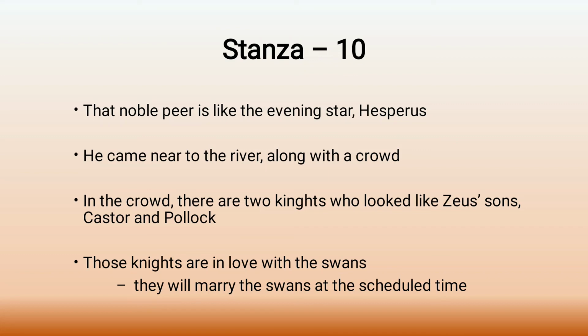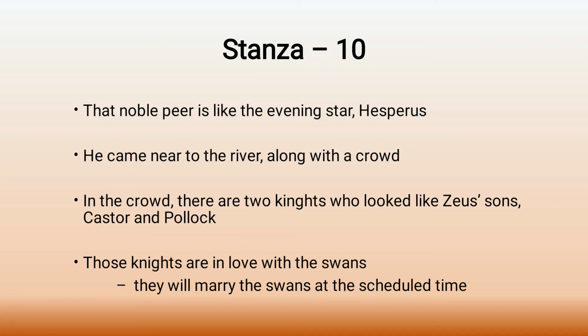And why they came is they are actually in love with the swans. And the knights and the swans will be getting married soon. So now you can imagine who those two knights might be. They are the would-be husbands of Elizabeth Somerset and Catherine Somerset.